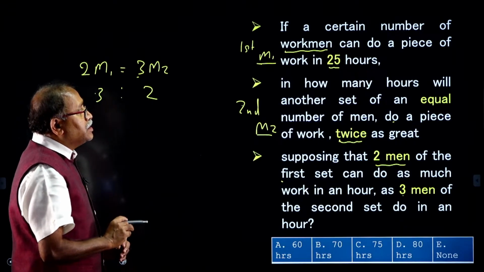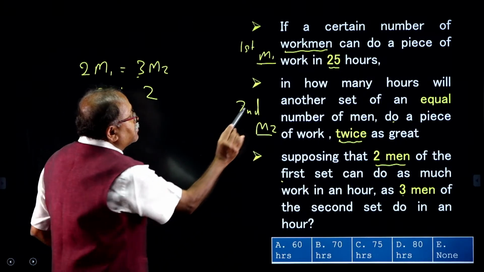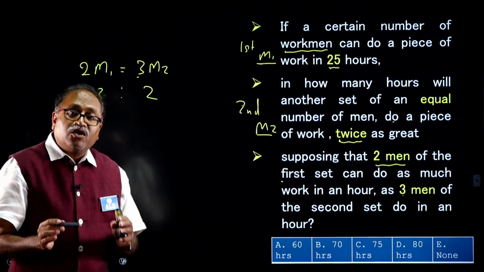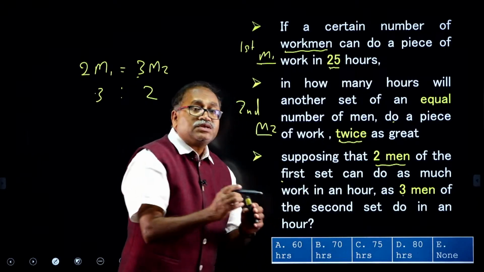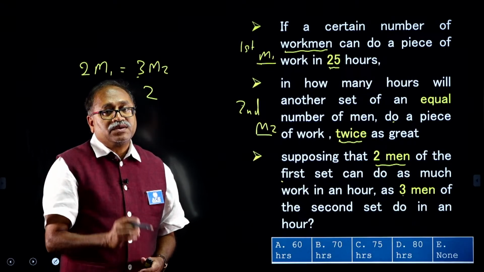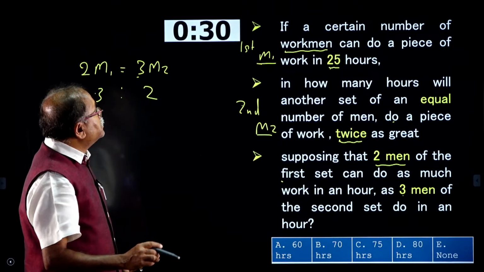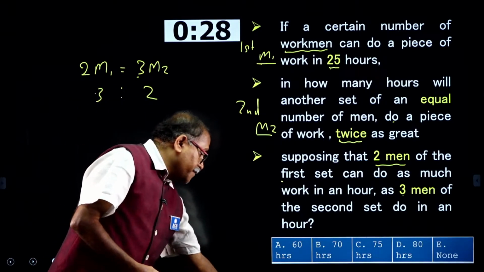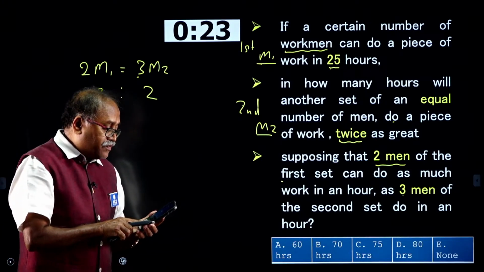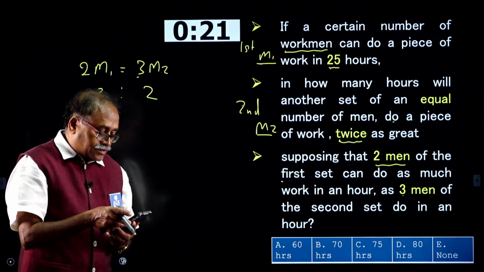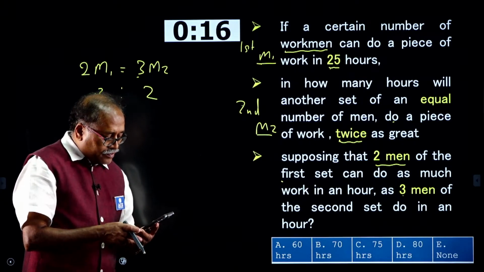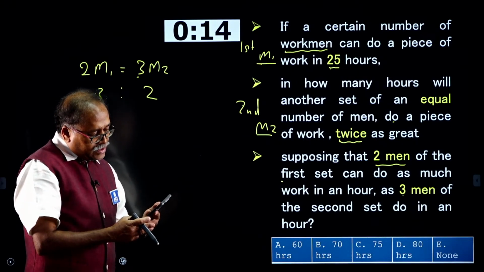What do I need to do next? In the first group they take 25 hours, then how many hours does the second group take to complete the work, which is twice as big as the first one? Come on my friends, it is a one line answer. I give you 30 seconds to answer the question. I hope some of you will definitely be able to answer. Try to answer it.